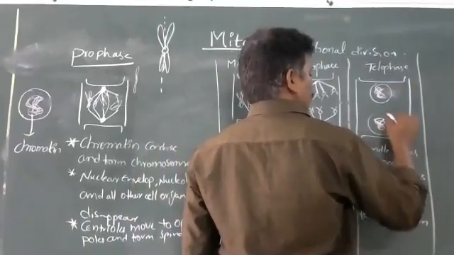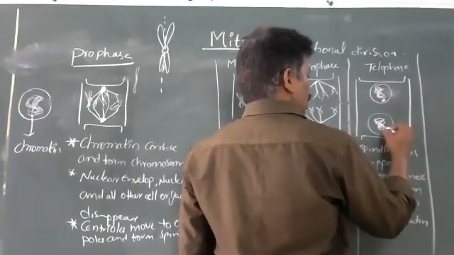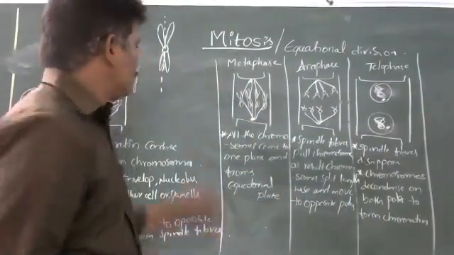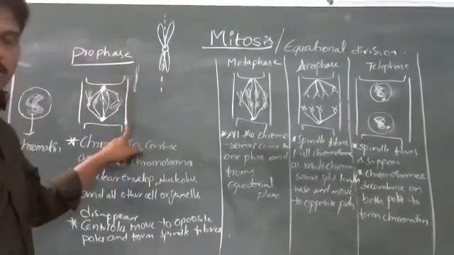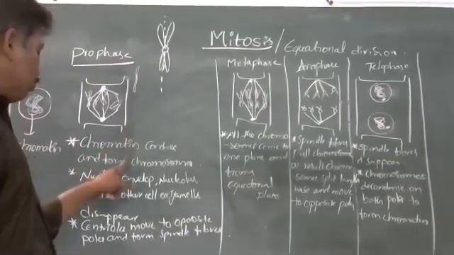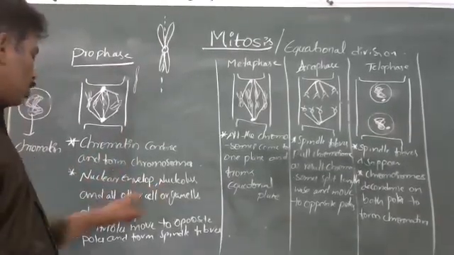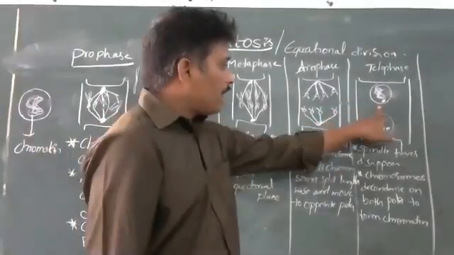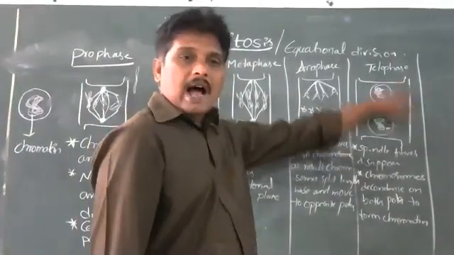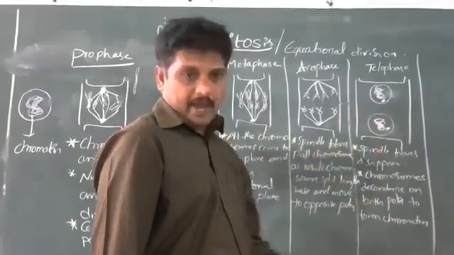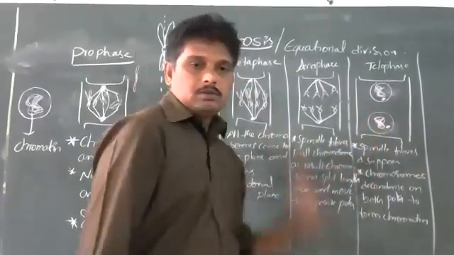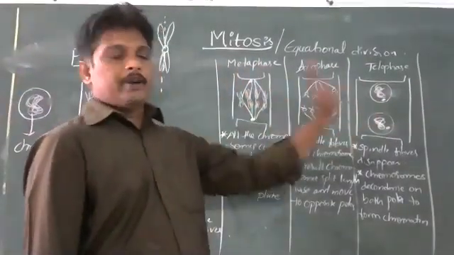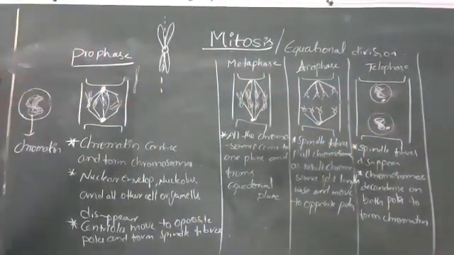Nuclear envelope on both sides, nucleolus, and all other cell organelles reappear. That is why I told you it is the reversal of the prophase. During prophase, the nuclear envelope, nucleolus, and all other cell organelles disappear. Here, they reappear. This is telophase. With this, karyokinesis is completed. Nuclear material division is completed. Now, cytokinesis.